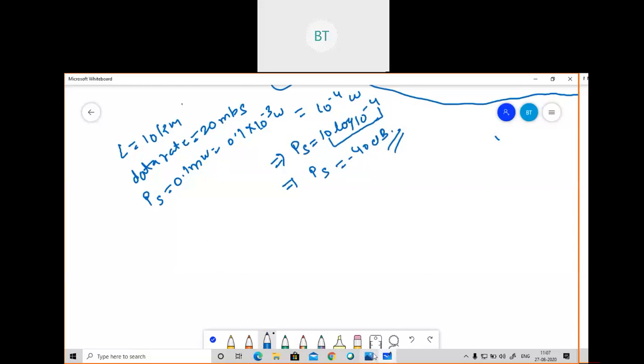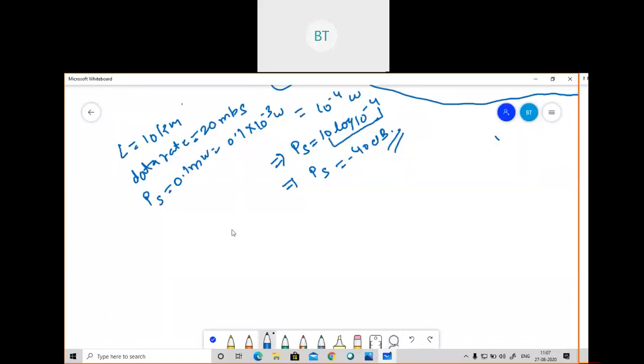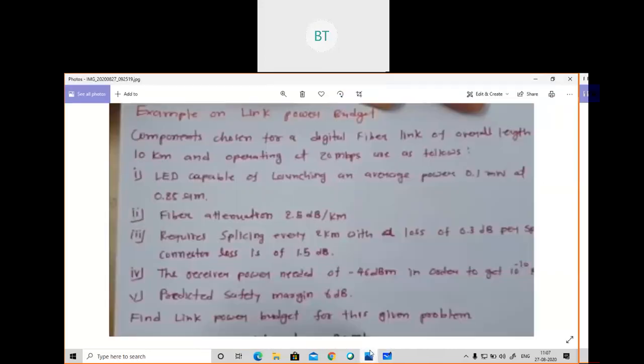Now I'll read the question one more time. One more thing is given, 0.85, that is lambda. So I'll write here lambda equal to 0.85. This is given in our problem.